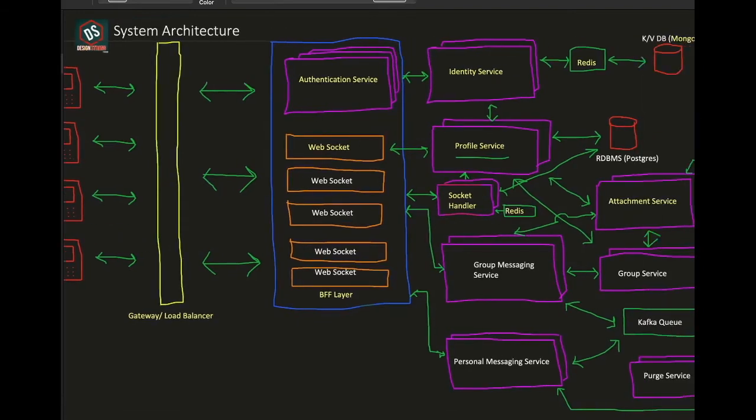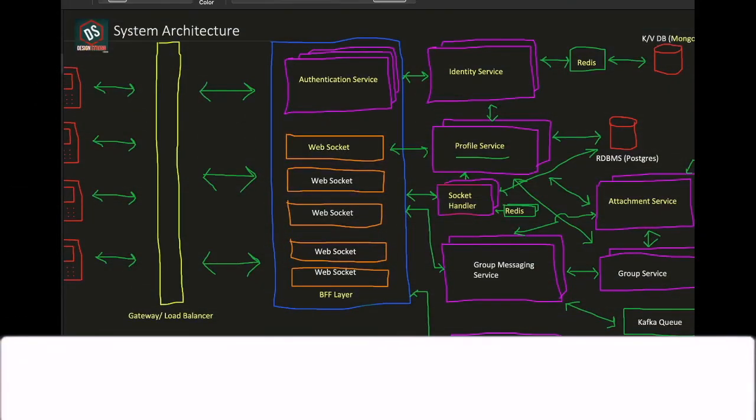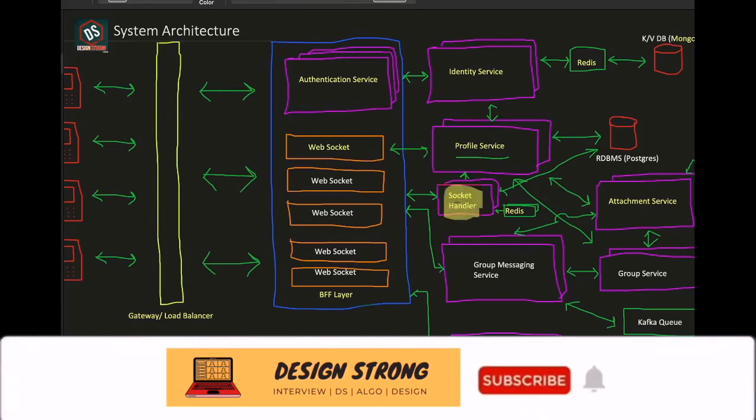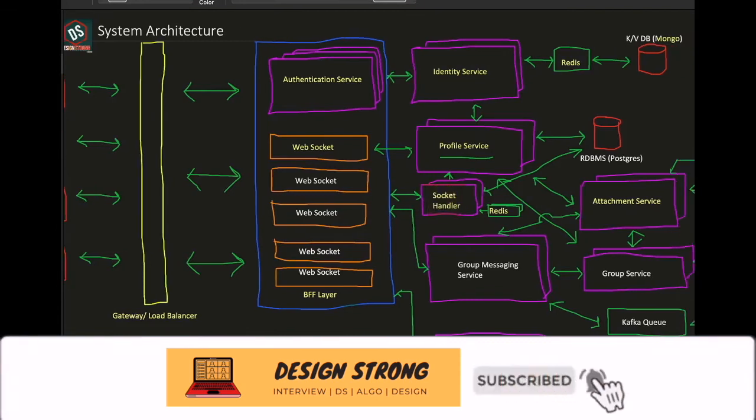Of course, we need to understand that we need to avoid a single point of failure here. So for this, we can have a Redis cluster here, so that in case of failure of a Redis, we can also mitigate the sort of risk which is there. So this socket handler will act like the most important part of our system.